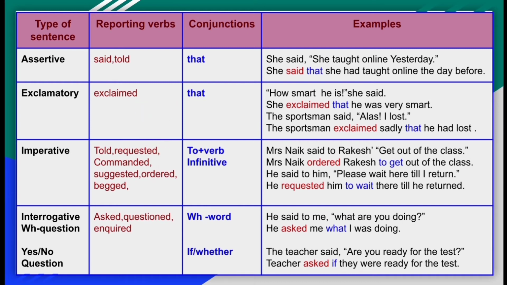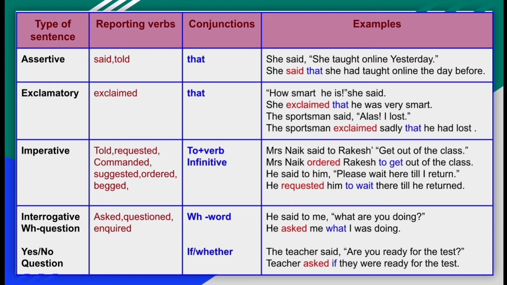Maybe your exclamatory sentence ends with an exclamation mark, but when you are changing from direct to indirect, your indirect sentence always ends with a full stop. You have to convert it from an exclamatory to an assertive sentence. So, he was very smart, and full stop.